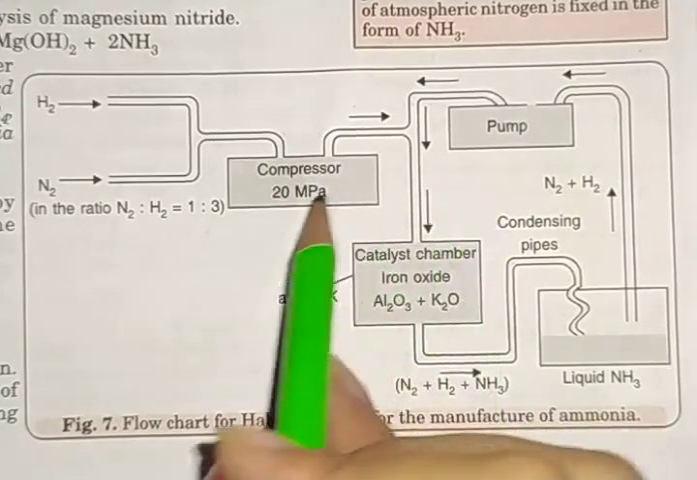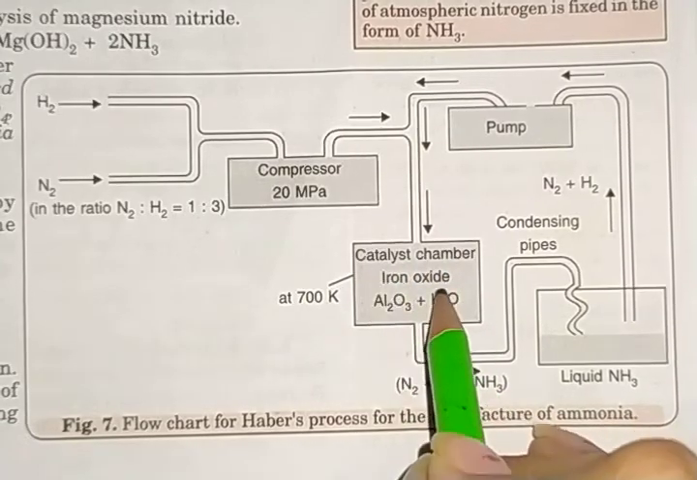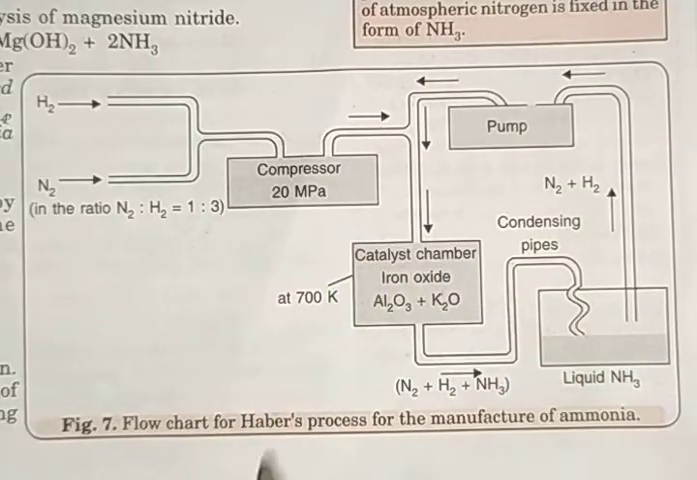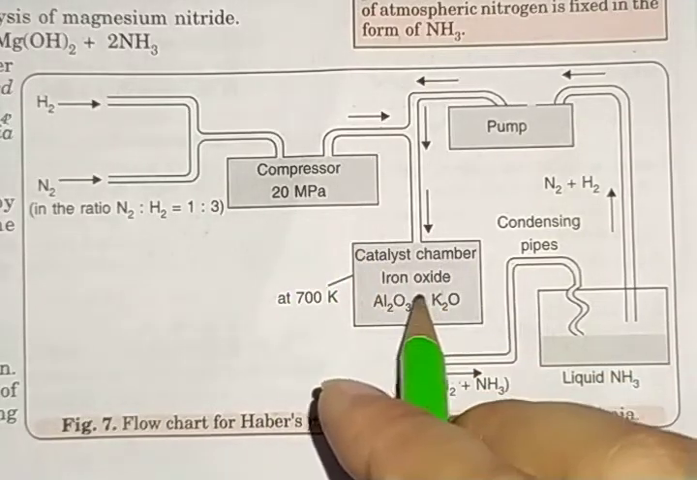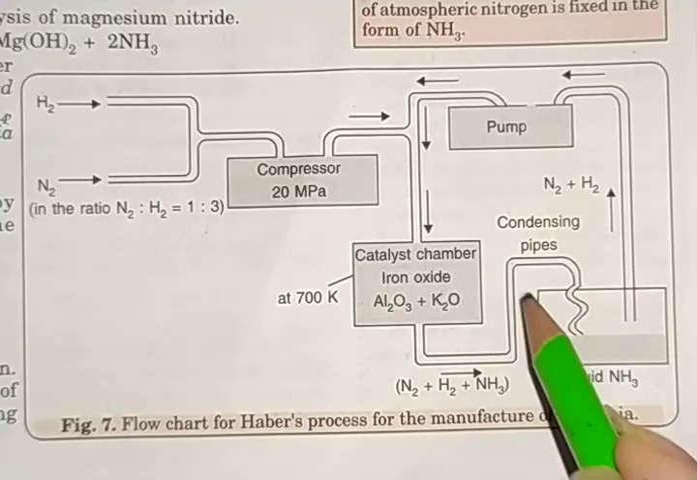Now what is that catalyst chamber? Here we are taking the catalyst, which, as I am saying, is iron oxide. When this whole gas mixture is prepared, we have to pass it through the condenser, or we can say the condensing pipe.